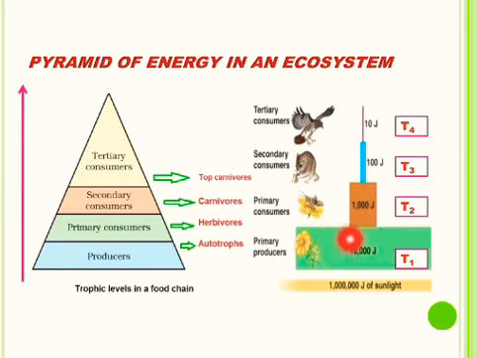So as you move higher up in the trophic level, the amount of energy available goes on decreasing. So longer is the food chain, lesser will be the energy available to the organisms at the last trophic level, and vice versa.